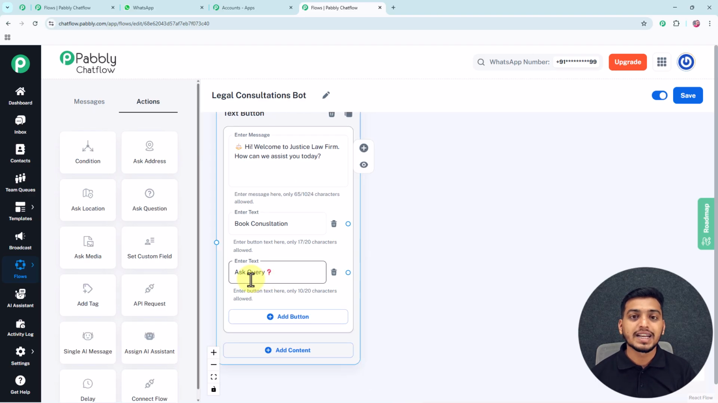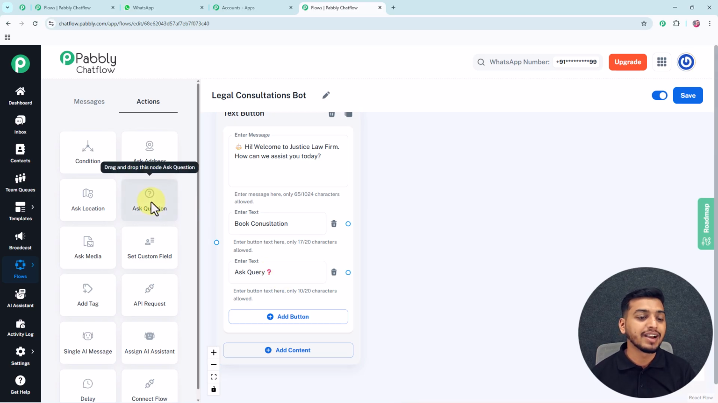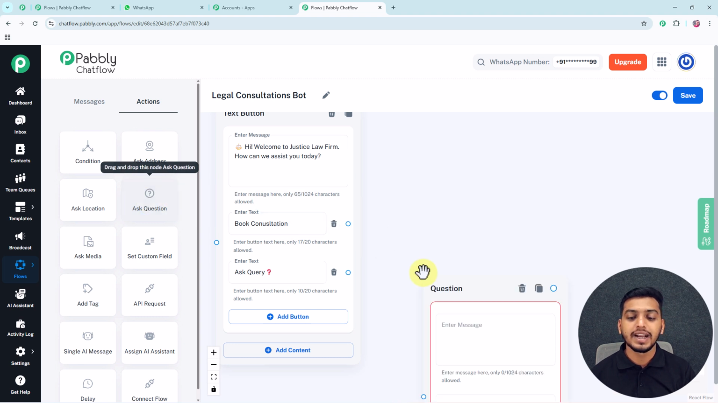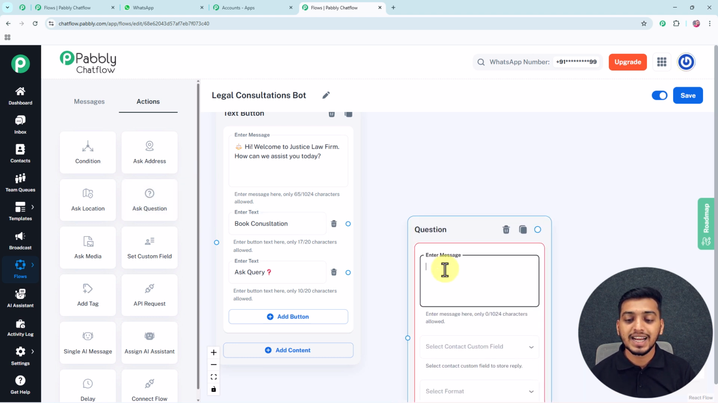So first of all, let us set up this ask query button. I want that whenever any customer clicks on this ask query button, I want to ask them a question. So to frame a question, I will drag this ask question button from here and drop it in here. Then inside this enter message box, I will paste my question. Please type your legal query in detail.